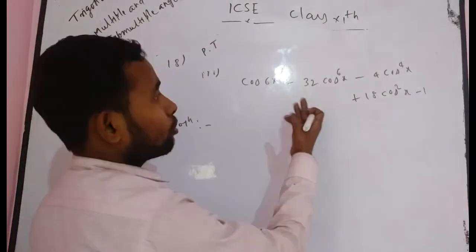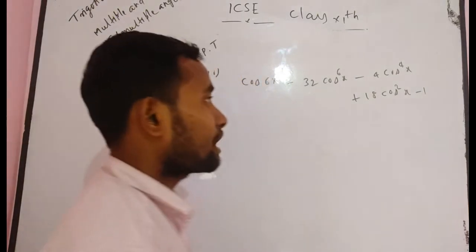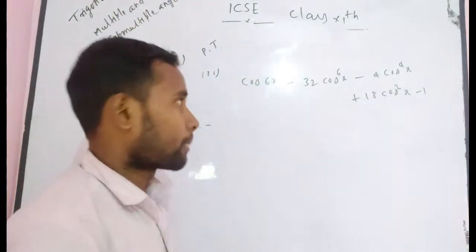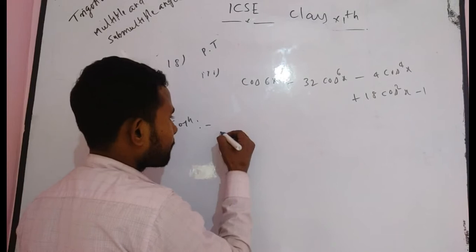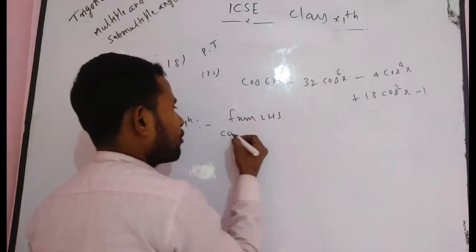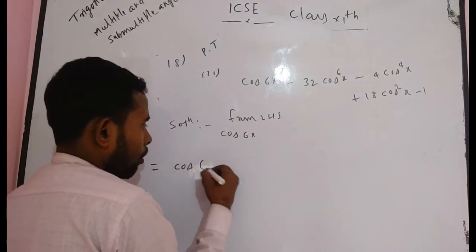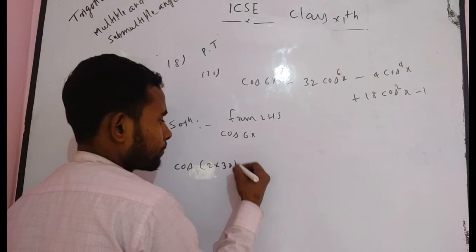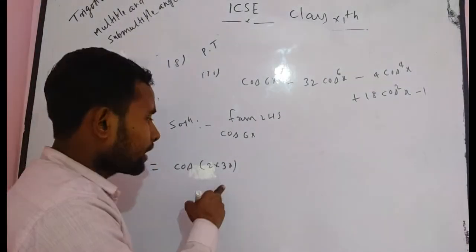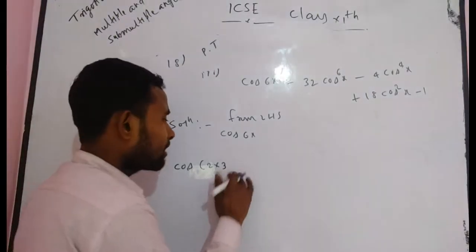Cos 6x is equal to 32 into cos x whole to the power 6 minus 4 into cos x whole to the power 4 plus 18 cos square x minus 1. You have to solve it. I want to tell again, from LHS, can you write cos 6x is equal to cos 2 into 3x? Here cos 2 into 3x is just like cos 2 theta, where theta is 3x.